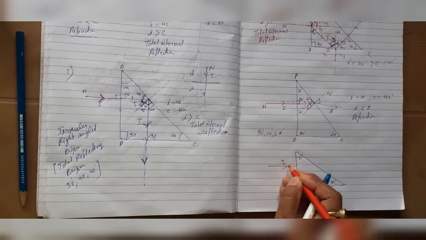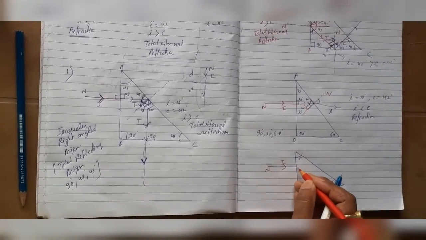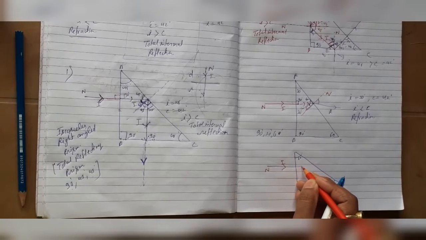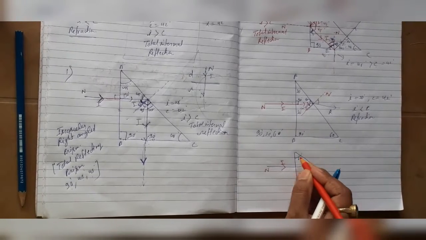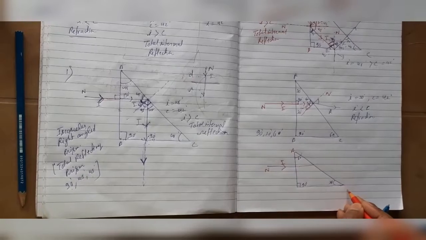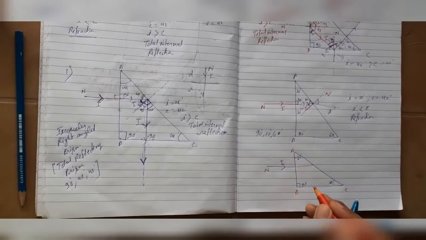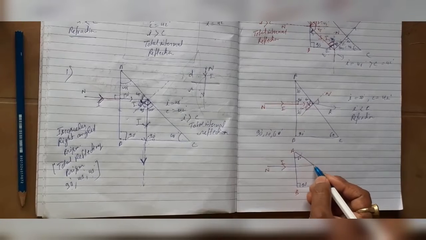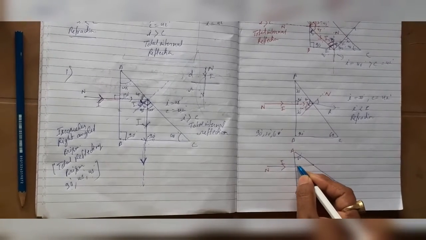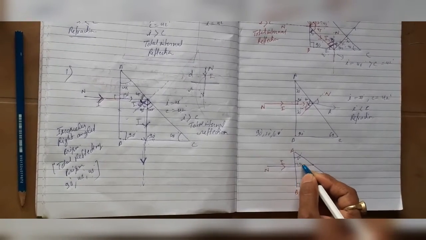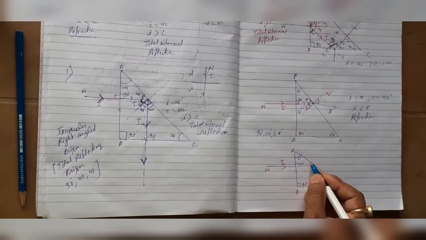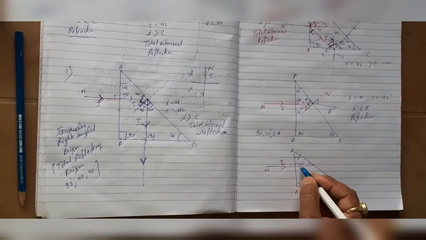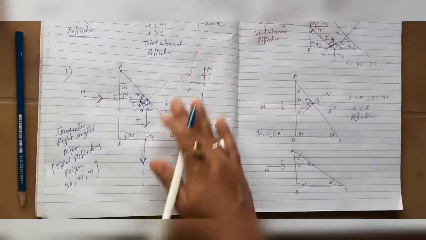As this is your incident ray as well as this is normal also, so straight forward it will enter the medium and it will strike this surface of the prism. Then what will happen? Let's see. Again we will calculate the angle of incidence at that point. So if it strikes at this point, first of all, as this is 90 degree because this was normal, so this angle is 60, 90, and so this will be also 30 degree.